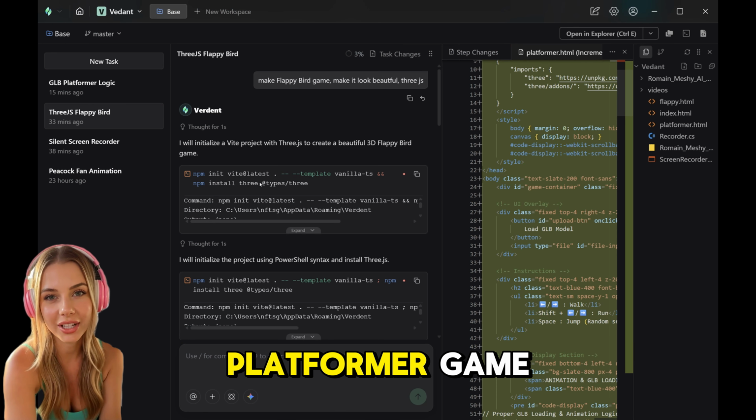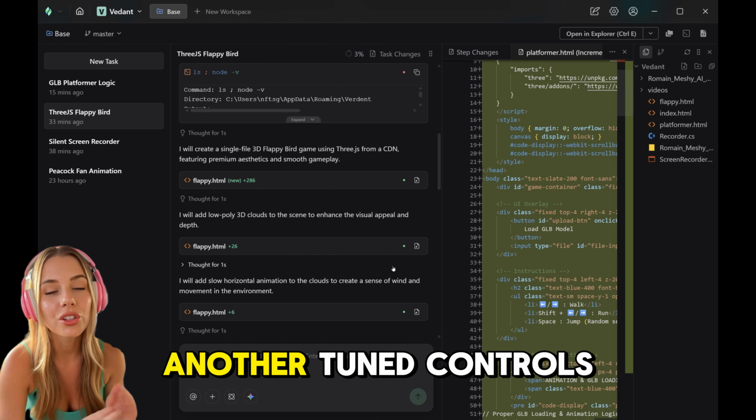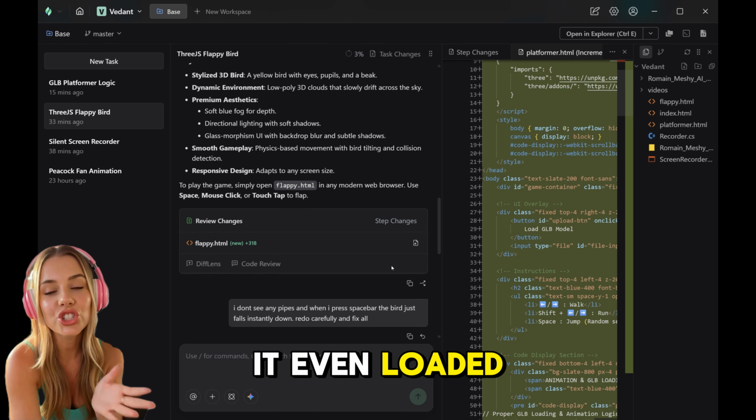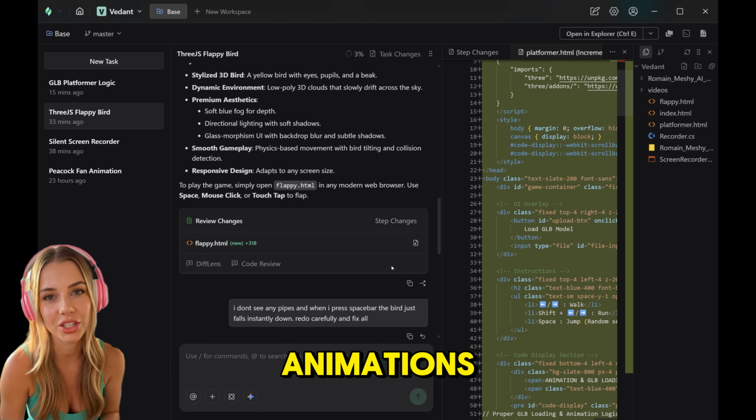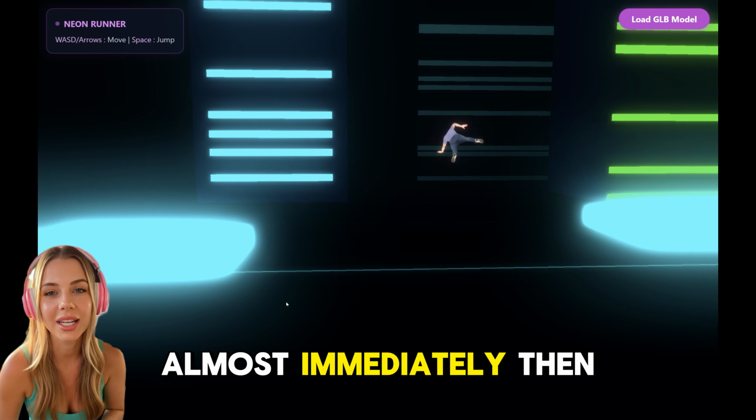Next, a simple platformer game. One agent handled physics, another worked on visuals, another tuned controls. It even loaded a GLB model correctly and all the animations. Parallel execution meant we were driving something playable almost immediately.